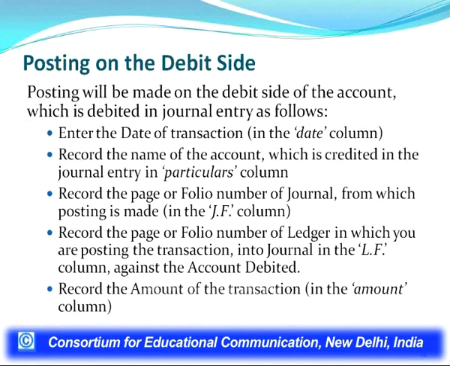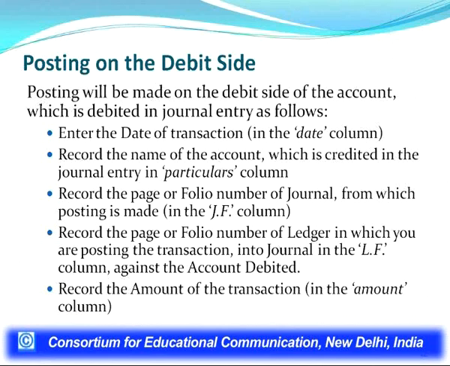While making posting on the debit side, in the traditional format or in the modern format, the rules do not differ. First of all, we should enter the date of transaction in the date column. In the journal, we can check the date of transaction, so the same date should be recorded in the ledger.